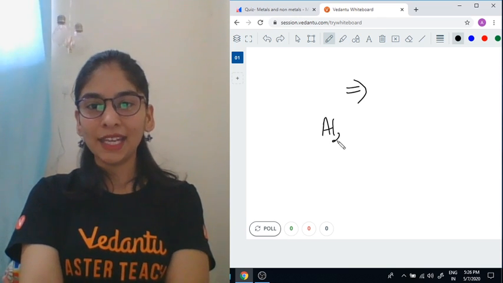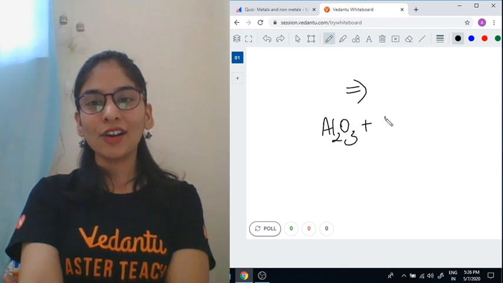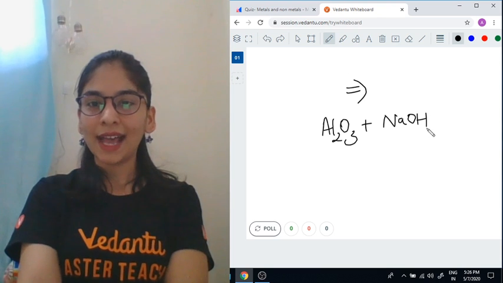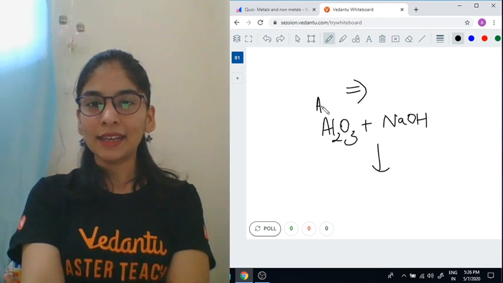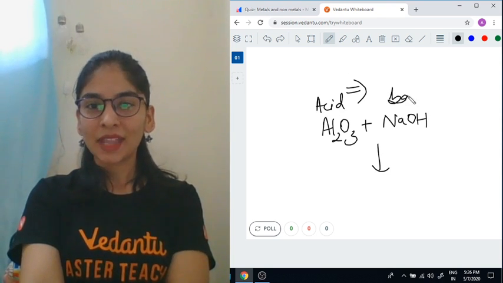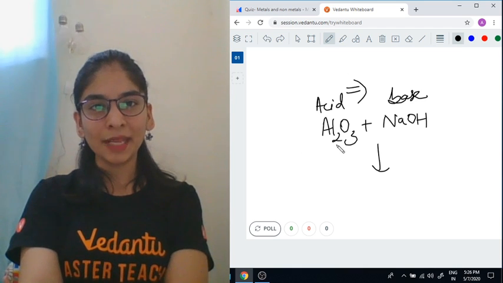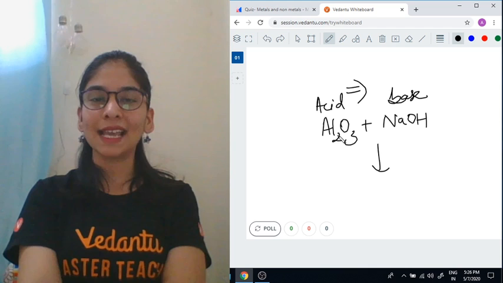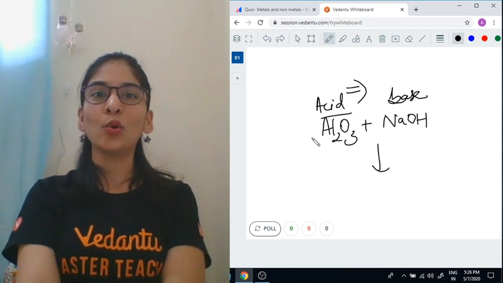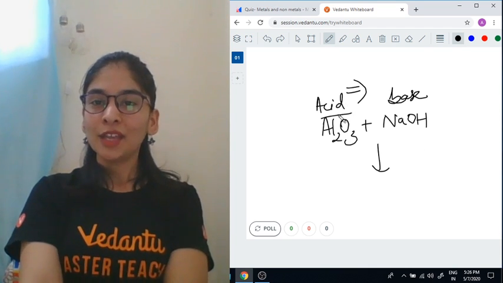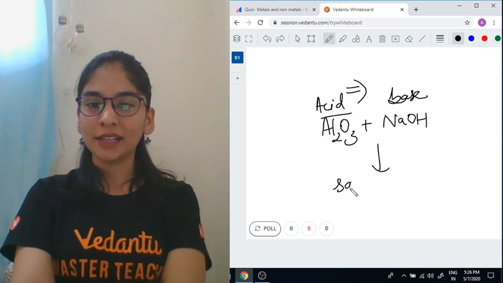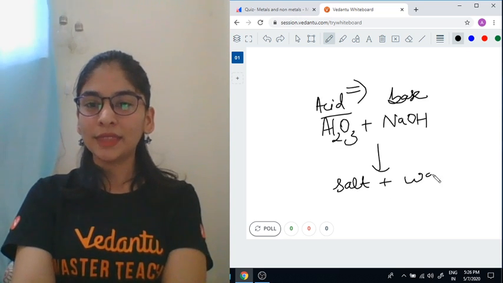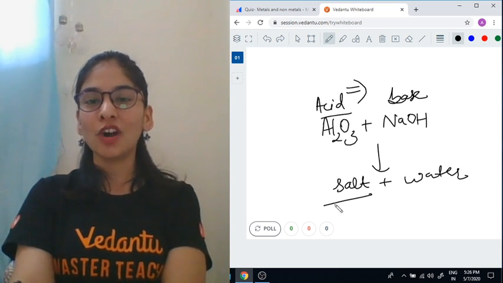All right, aluminium oxide, amphoteric oxide, when it reacts with NaOH, now it behaves as an acid. Metal oxides we studied are generally basic, but amphoteric, zinc and aluminium are those metals whose oxides are amphoteric, can behave as both depending upon the condition. So acid base is like salt and water reaction. Okay, so it will give you water, and which is the salt?